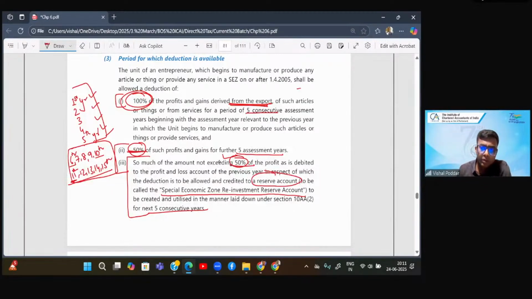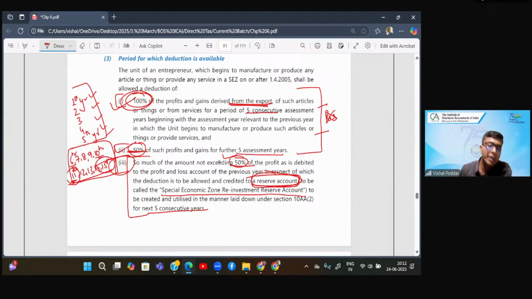So for the first two blocks of 5 years, there is no need to create the special reserve. Here in the first two blocks, I'll give you deduction directly without creating a reserve. But in this last block, from the 11th year to the 15th year, the deduction is allowed only if you have created a separate reserve account.